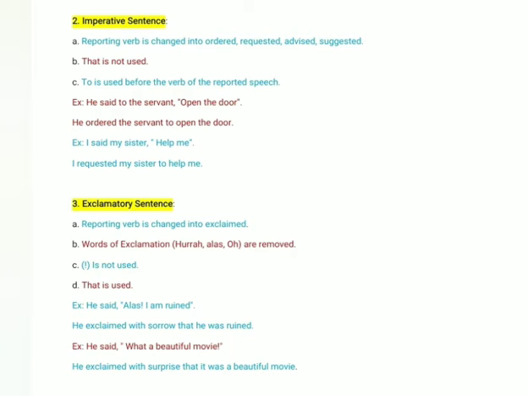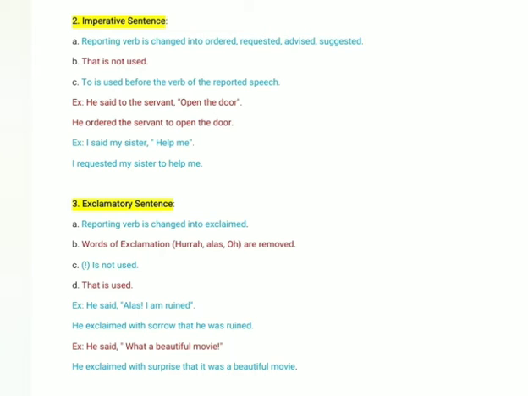That means here a person whose name is not there is actually ordering his servant to open the door, right? So what we will use here, while converting this statement from direct to indirect, we will use he ordered. Okay, so he ordered the servant, then we have to use one to before the verb of the reported speech. So he ordered the servant to open the door.